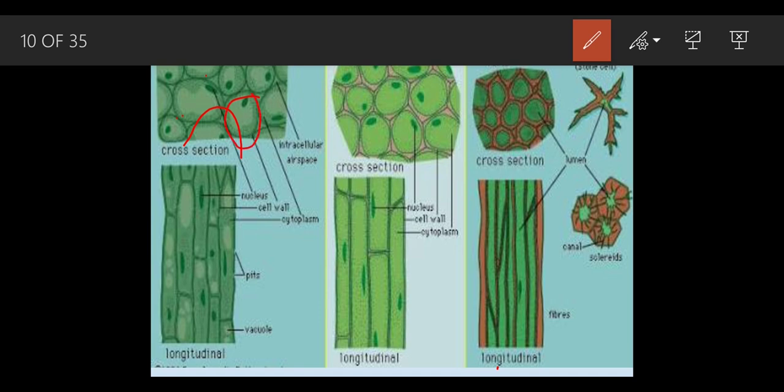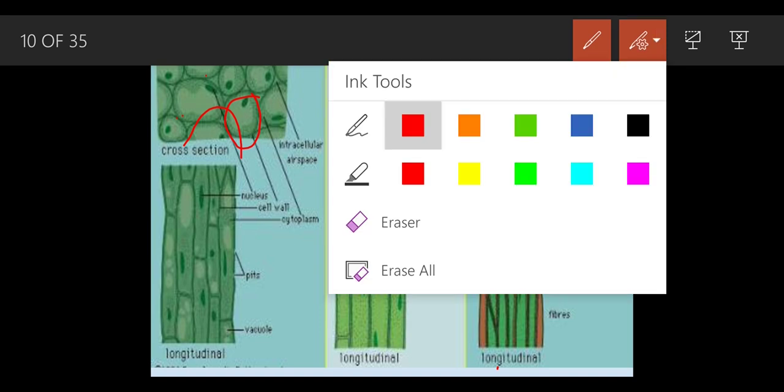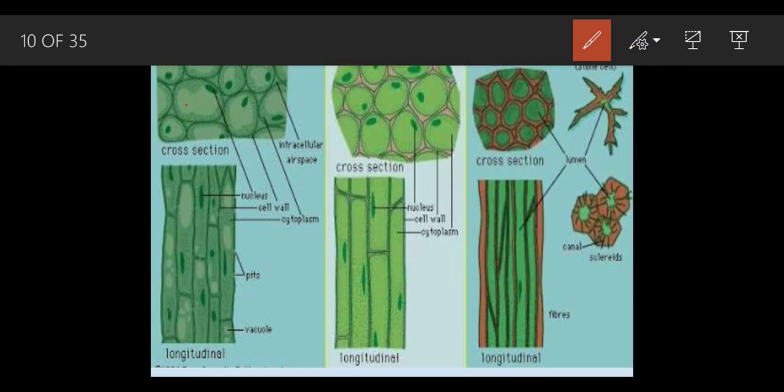They contain a large amount of vacuole. We can see this white colored space, they have the large vacuole. They are found in the soft parts of the plant, that is the cortex and the pith region. Cortex means the outermost part of the plants and pith means the central region.